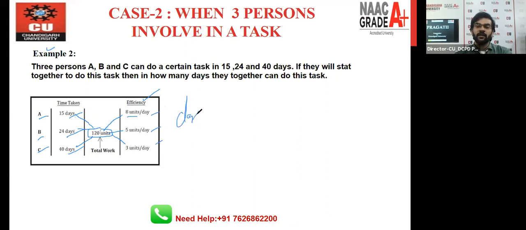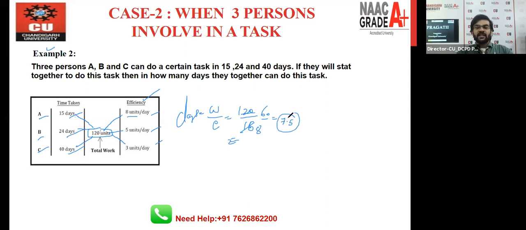And we have to find out the number of days. For the number of days, we have seen in the previous 2 questions, we have just divided total work with efficiency. Work, we have 120, efficiency, we have 8 plus 5 plus 3, that is 16. And 120 by 16 is what? 16 times 7 is 112, remainder 8, 80 by 16 is 5. So 7.5 days is the answer for this question.